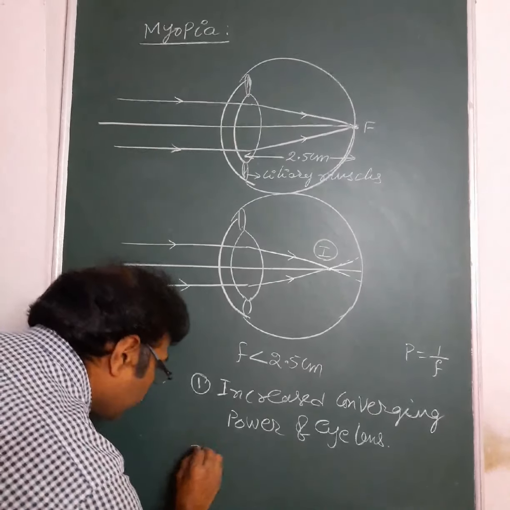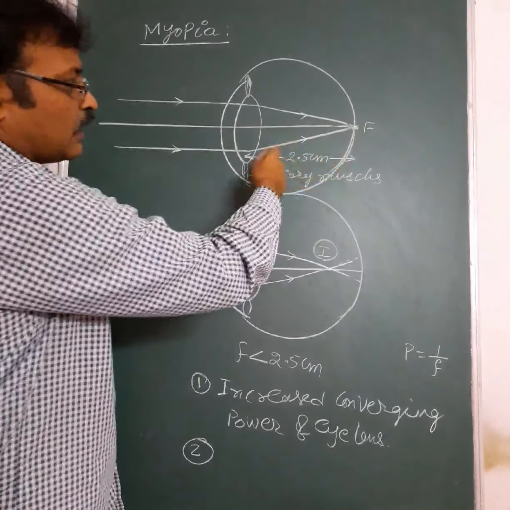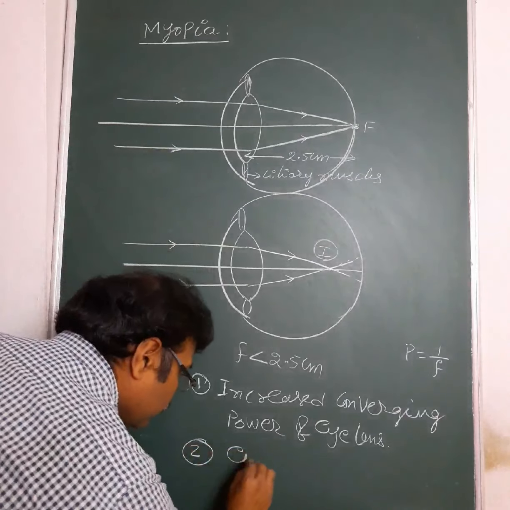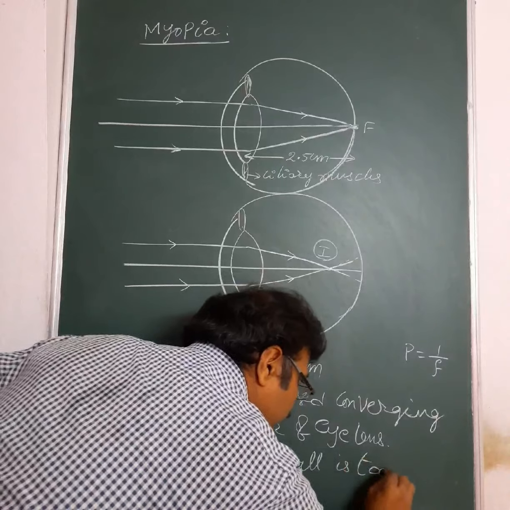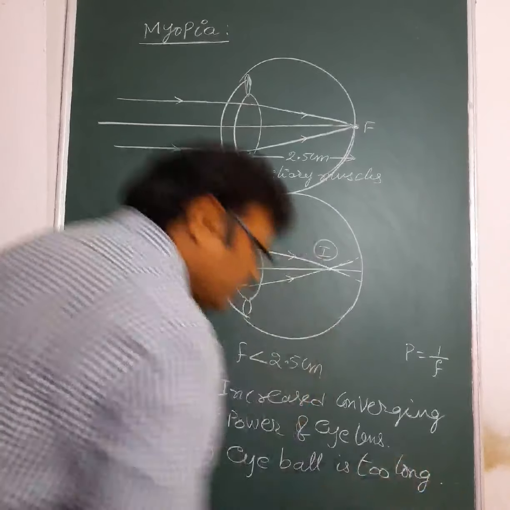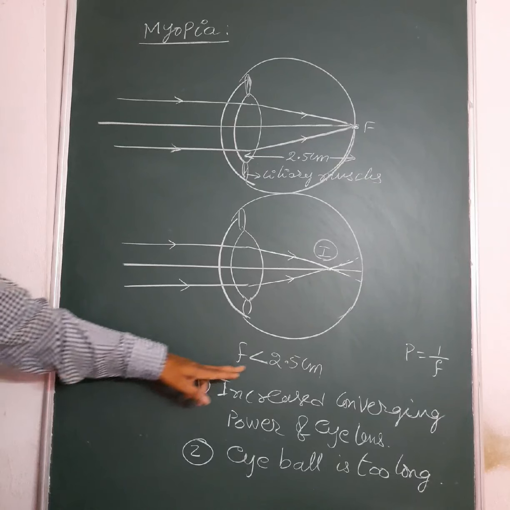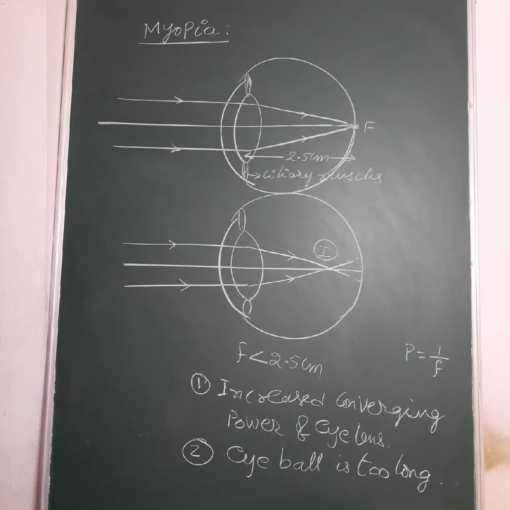The second reason for this is that for some persons the eyeball size may be greater than 2.5 centimeters. That means the eyeball is too long. This is one more reason for the defect of vision called myopia. So, increased converging power of the eye lens, or the eyeball is too long.